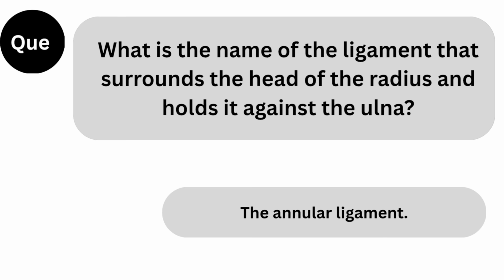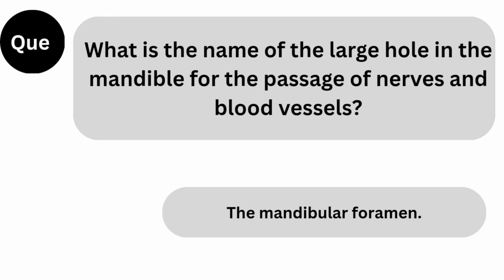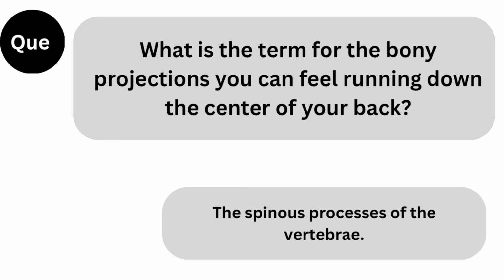Next question. What is the name of the ligament that surrounds the head of the radius and holds it against the ulna? Answer: the annular ligament. Next question. What is the name of the large hole in the mandible for the passage of nerves and blood vessels? Answer: the mandibular foramen.